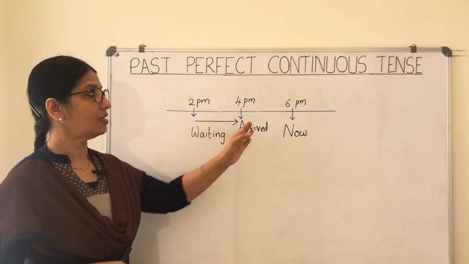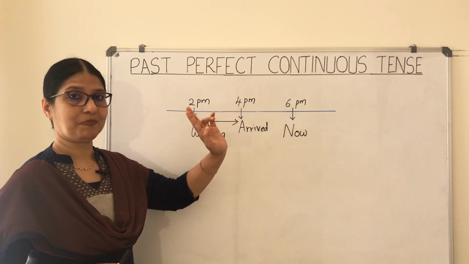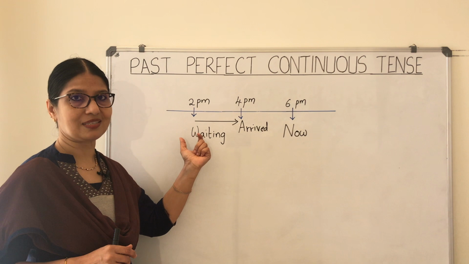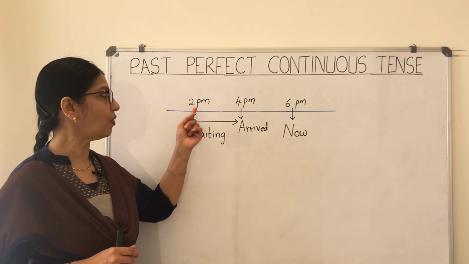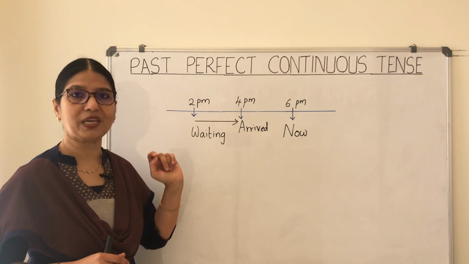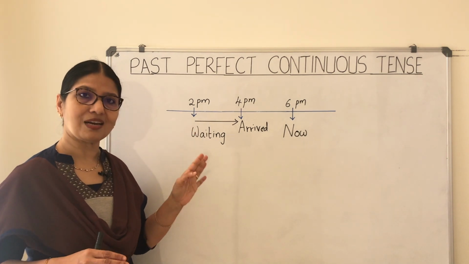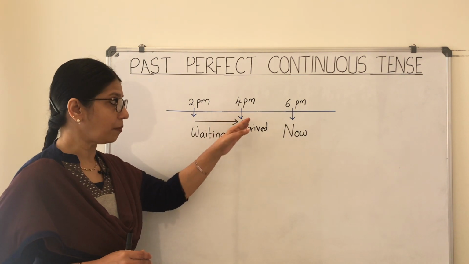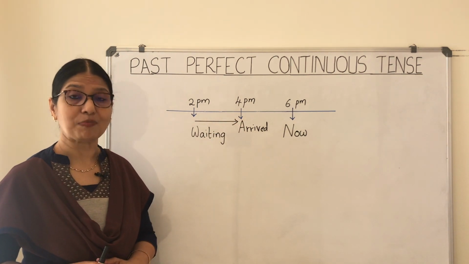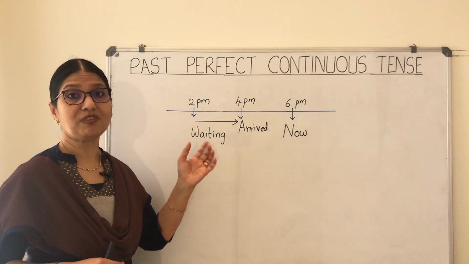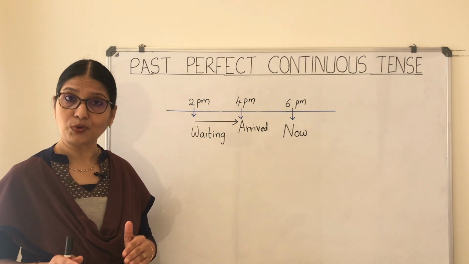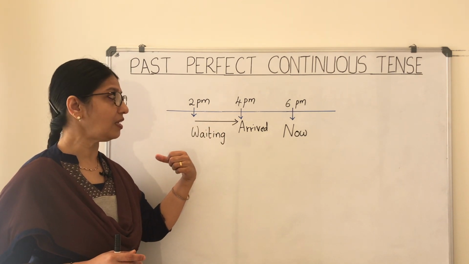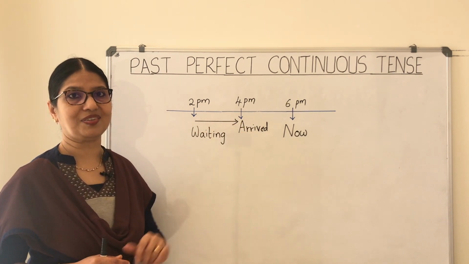So here, now it is 6 p.m. It is 6 p.m. at present. And I'm talking about two actions that happened in the past. One at 2 p.m. and the other at 4 p.m. So at 2 p.m., Sarah started waiting for me. And at 4 p.m., I arrived. That means Sarah was waiting for me for 2 hours. So now you can say that Sarah had been waiting for me when I arrived.